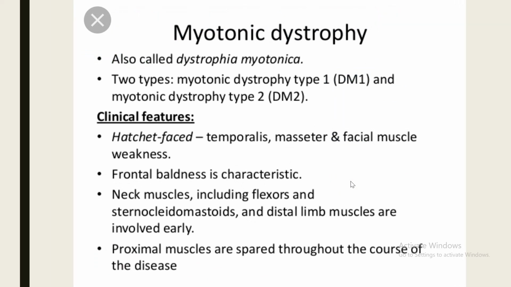And there are other rare muscular dystrophies that I will briefly discuss. Emery-Dreifuss muscular dystrophy is also basically an X-linked recessive disorder, but it can have autosomal dominant inheritance. Usually the onset of the illness is at 5 to 15 years of age, and the most important thing to remember in this dystrophy is the early development of contractures of elbows and knees, an important differential and diagnostic clinical point in Emery-Dreifuss muscular dystrophy.